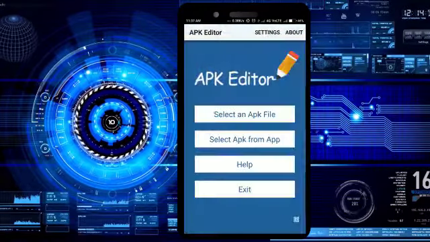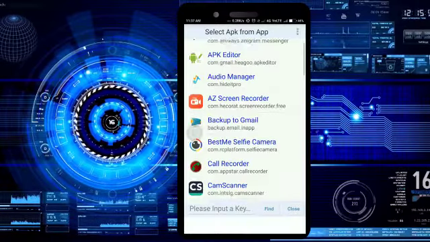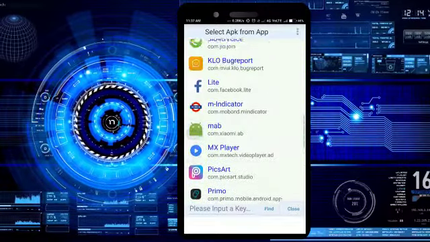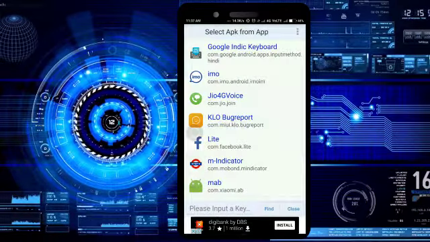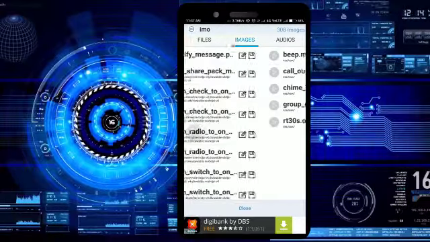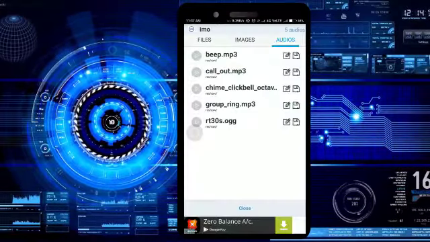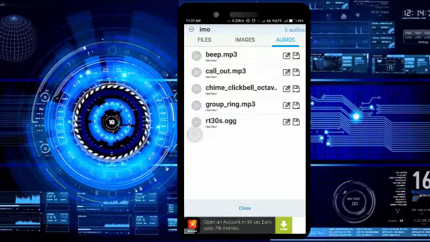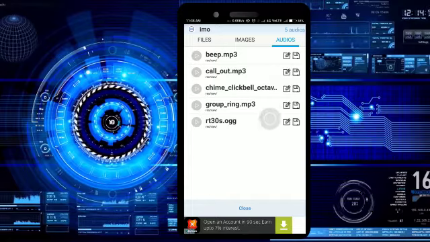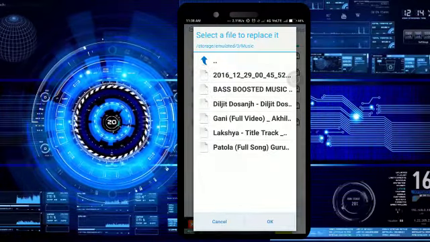You can see, also like for select APK from app, then we'll choose IMO, simple edit, slide again audio. So we'll change this by this and save it. You can see.